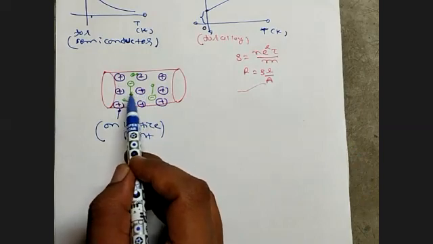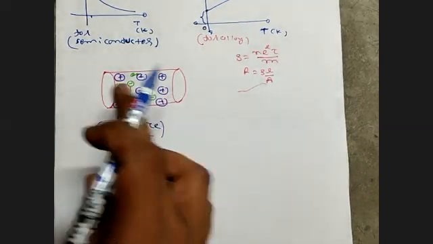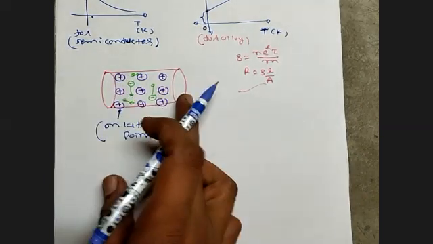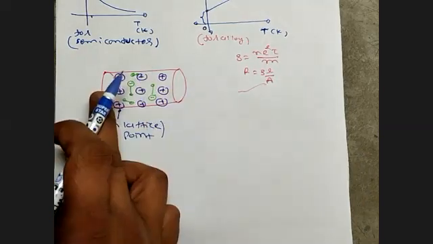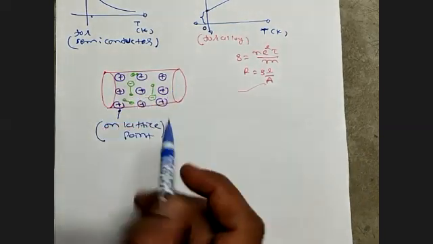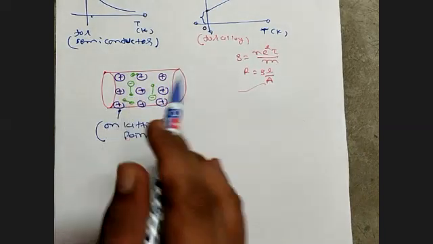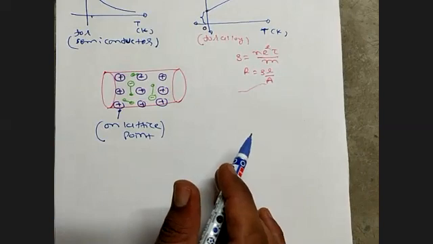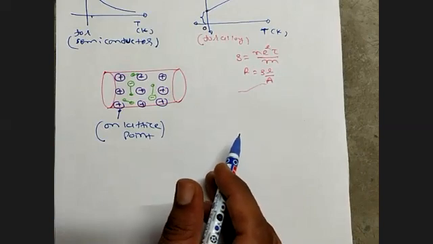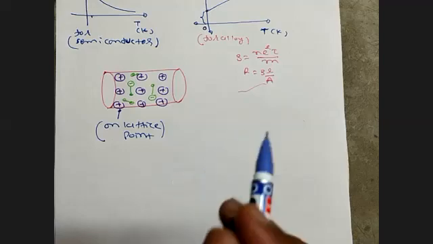Why? Because the electron does not move from one point to another point. The electron is unable to get its path from this position to this position, because there is a vast amount, not only one lattice point. Every lattice point is moving aggressively, randomly on its mean position.